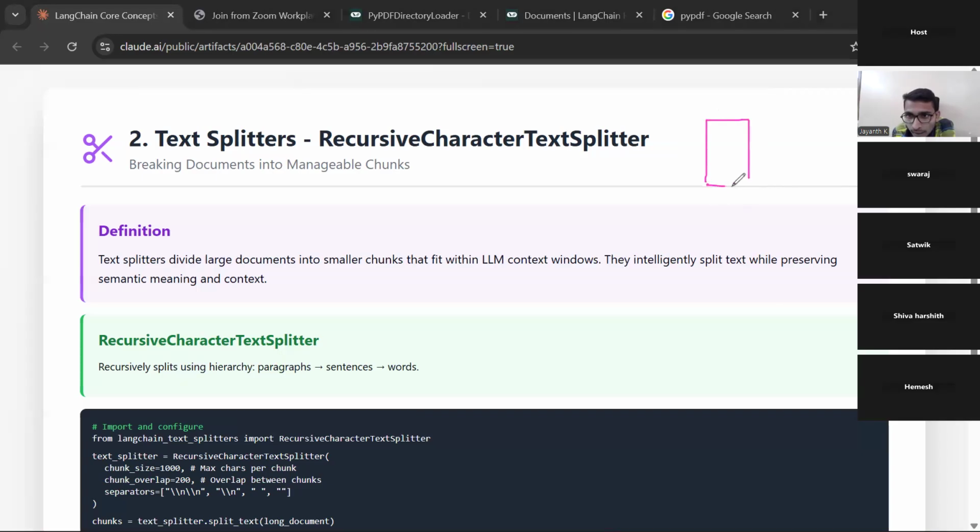Now if I ask any question for this document, what will happen? The model has to search on the complete document. Are you agree with me or not? It is a waste of time, it is not efficient, and it has to take the complete information, and the number of tokens will be increased, so automatically cost will be increased.